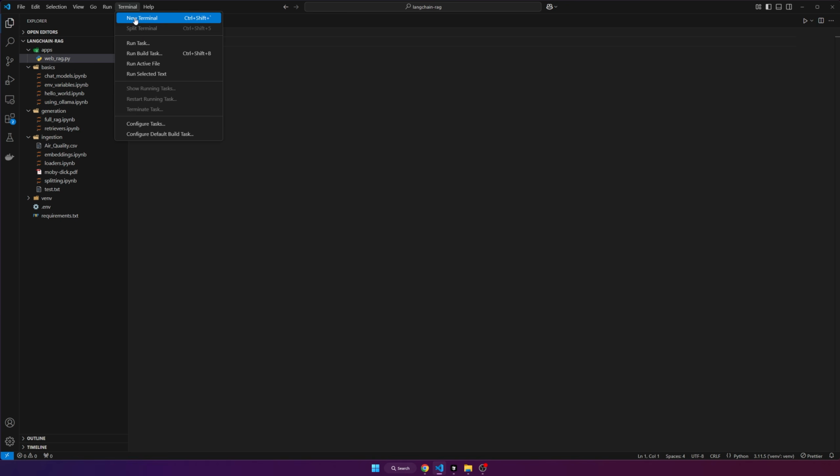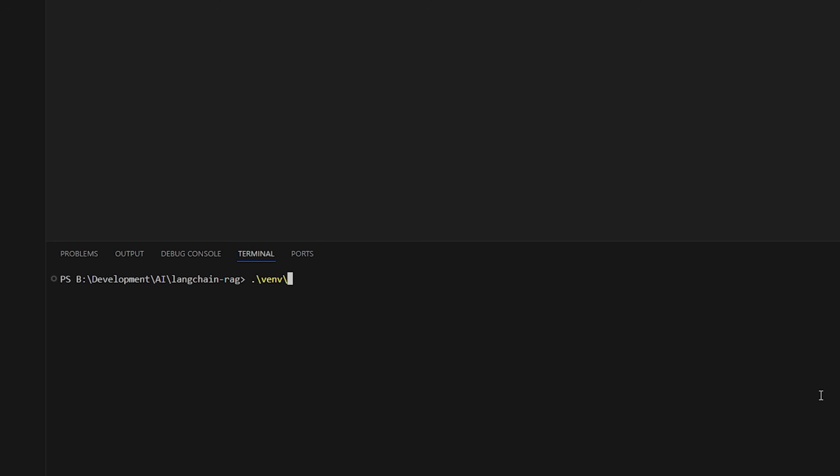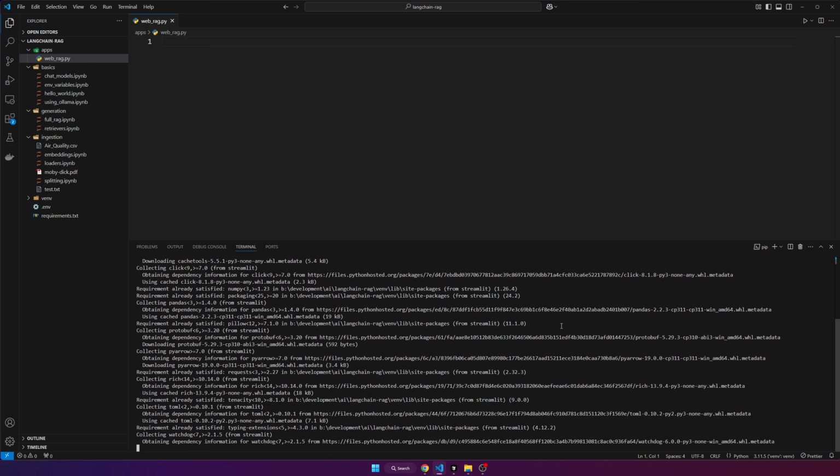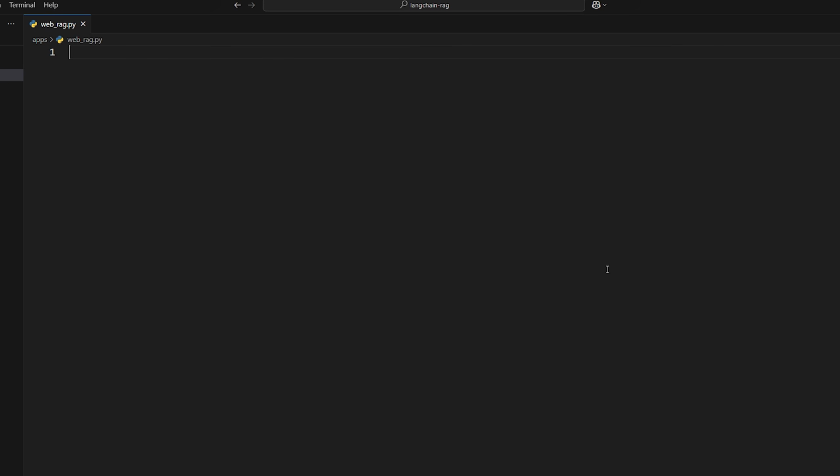So we're going to open up a terminal, new terminal. Let's ensure our Python environment is activated. There we go. And now we can do pip install streamlit like that. So now it should be installed into this environment for us to use. All right, all done. Let's start coding now.